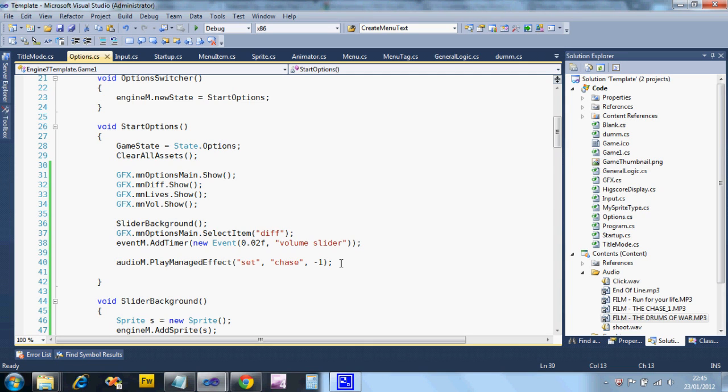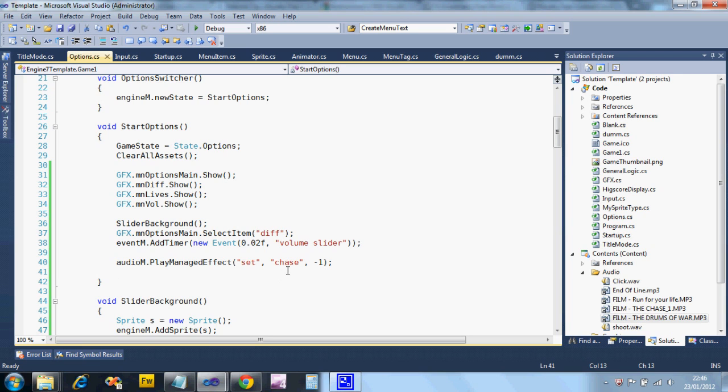Okay, this video is going to show you how to change the volume for all sound effects that are playing. That's normal sound effects, not ones that are using Doppler or pitch or volume auto changes. They're a bit more complicated. Now there's two ways of doing this: the hard way and the easy way. The easy way requires you to upgrade to engine 7.06. So that's what I'm using for this.